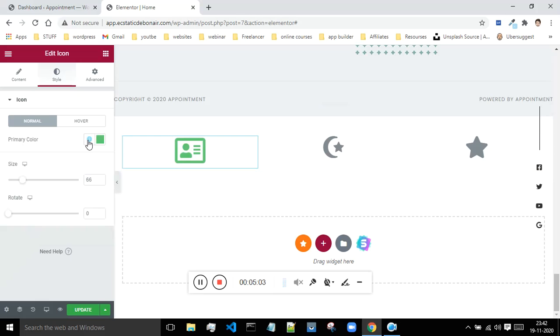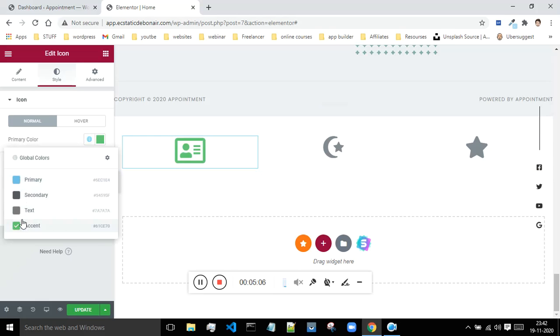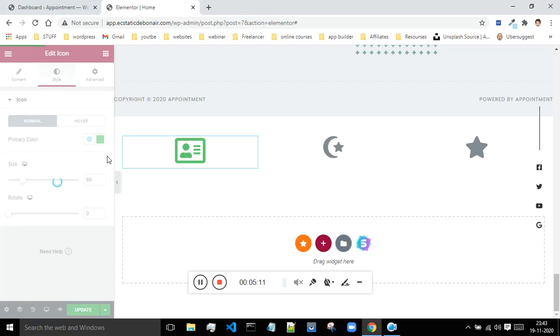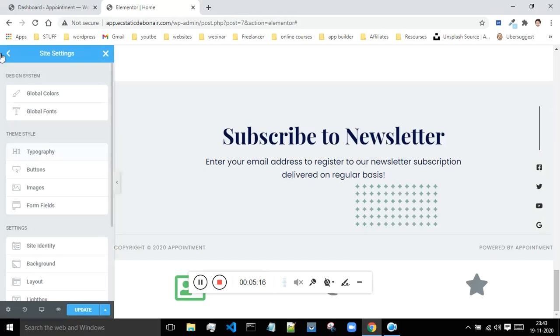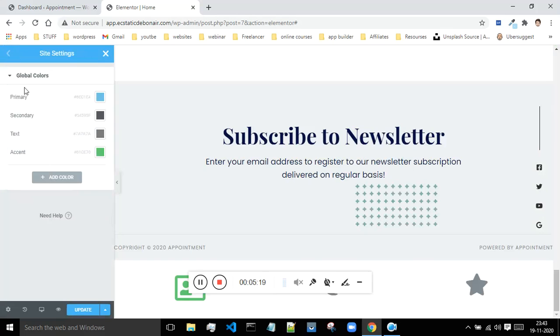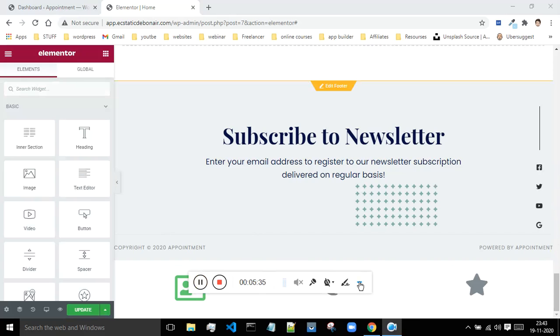If you don't want these colors present over here, if you want some other different color, then click on this manage global colors. Okay, sorry, this is not that option. Okay, so these are some of the global colors which are added over here. You can make use of them, but let me just scroll down below. Where was I? Okay, so here I am. What's the issue with this website?